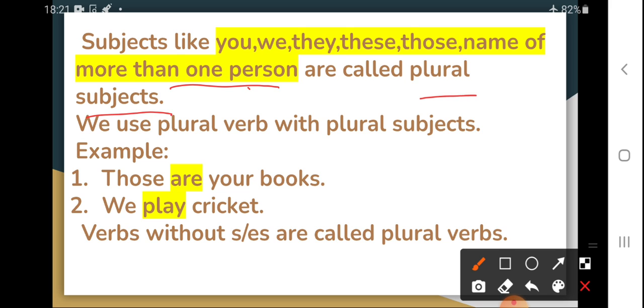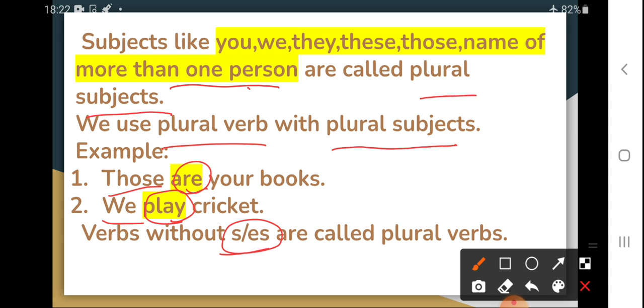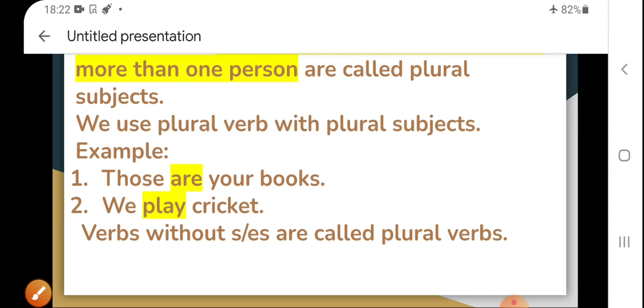And when they are plural subjects, you will give a plural verb. Okay. See the example. Those are, we play, we sing, we write. This way, all these types of verbs without s or es are called the plural verbs.